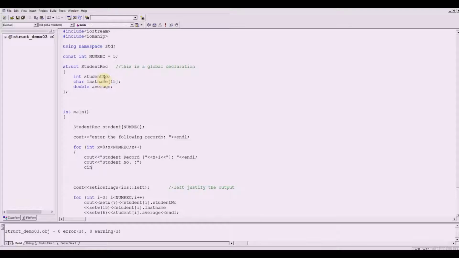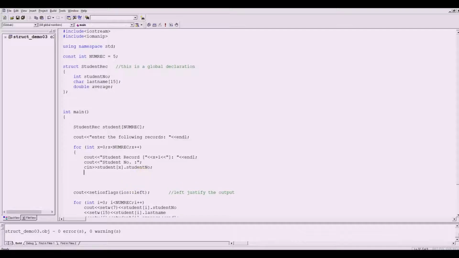So we have to have cin, and then student. Take note that that is our variable here, student, and then our record number, which is x, dot. So we will be asking for the student number. That's how we assign a value to a member variable of the structure.